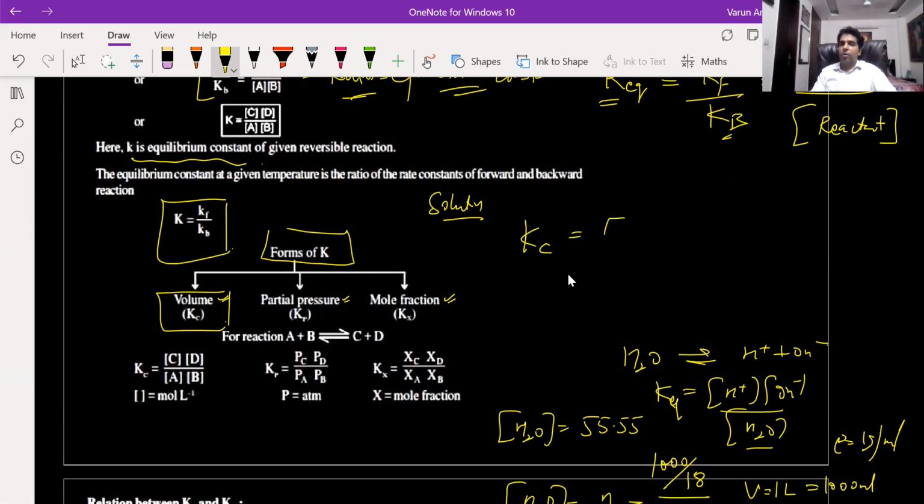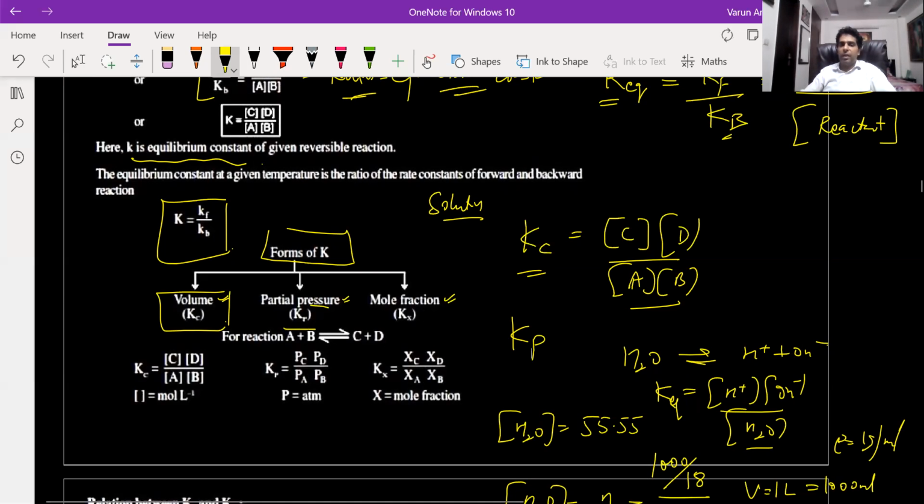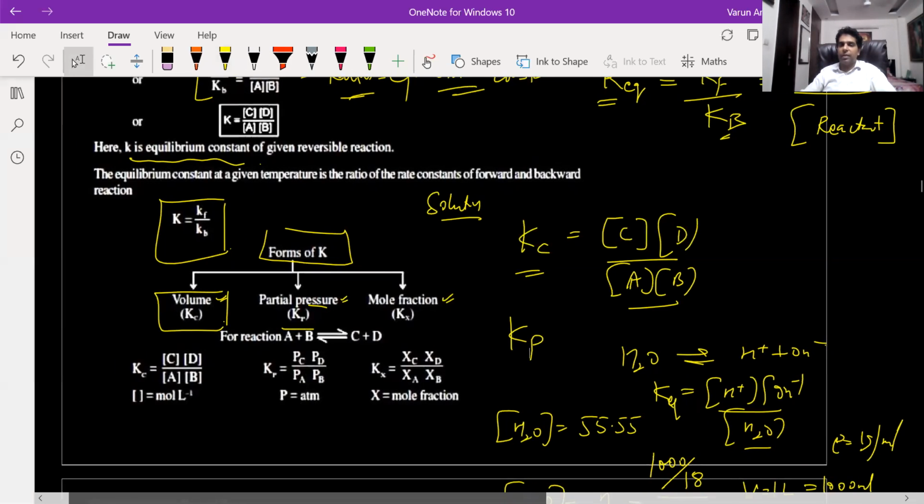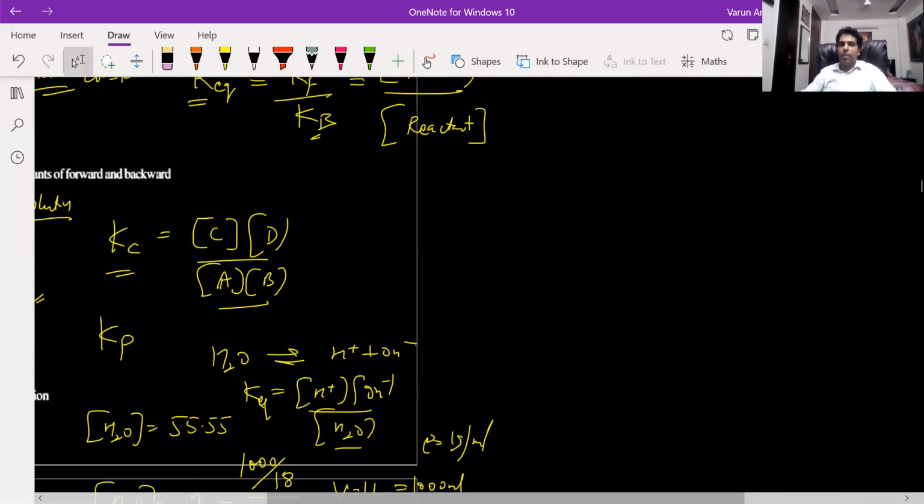That is nothing but the concentration of the product upon the concentration of the reactant. So Kc is the equilibrium constant in terms of concentration, right? Now Kp is in terms of pressure. So there's an equilibrium constant Kp that is in terms of pressure. When the reactant and the product are gases, we'll be talking about their partial pressure.